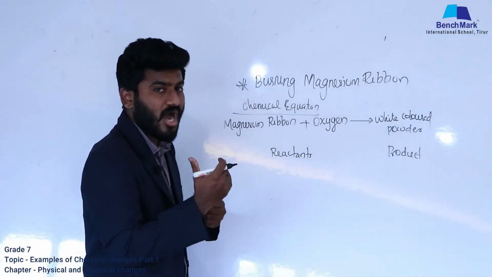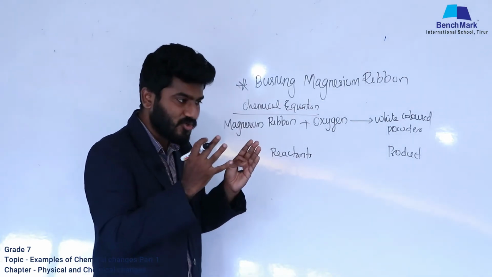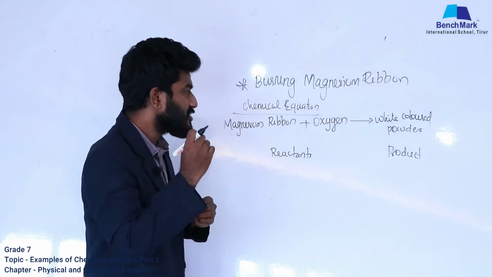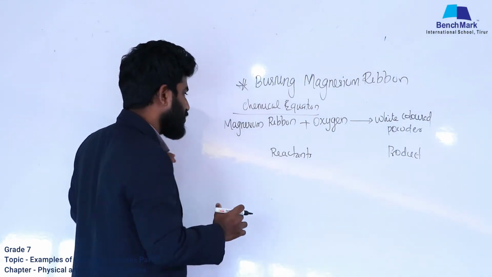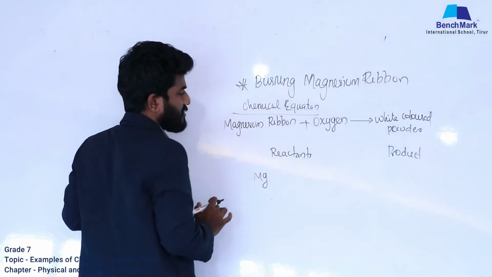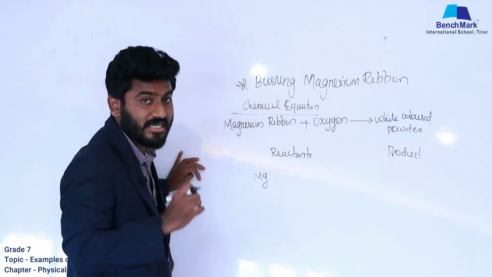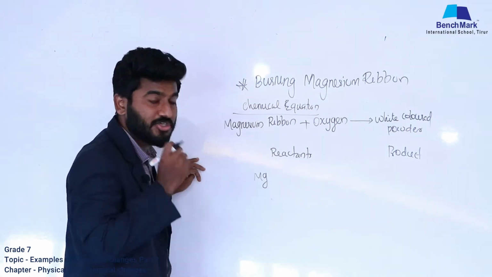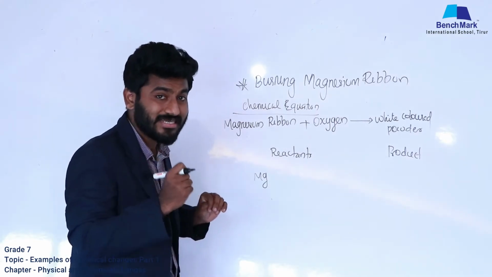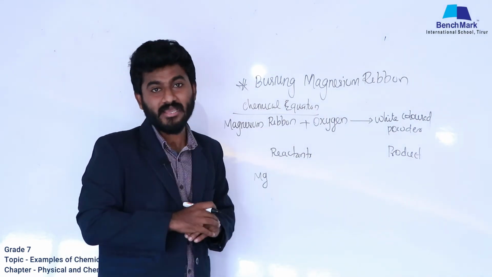So how can we shorten it? How can we write it in a similar way? In order to answer that, we will be using Mg instead of magnesium ribbon. We are using a symbol to represent magnesium ribbon. That is Mg.